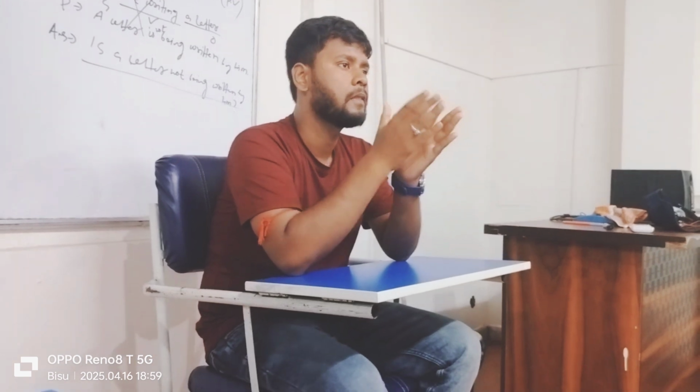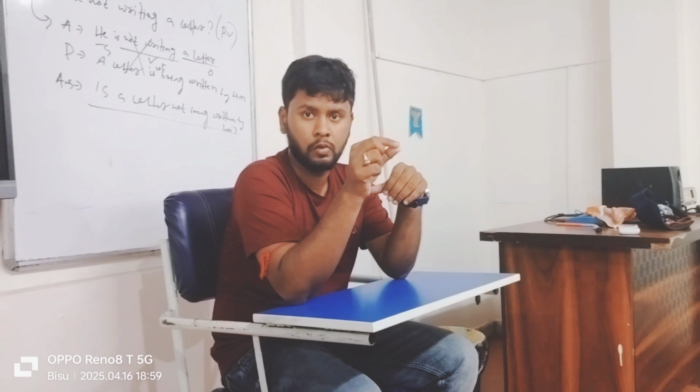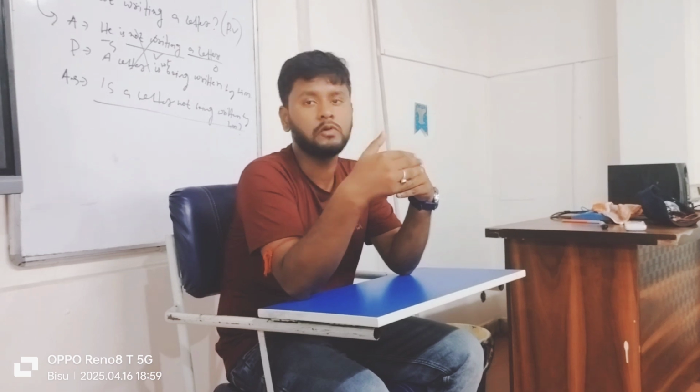Now come to object. If you don't get the object, you can't change from active to passive. You can get the object by asking the main verb by what or whom. For example, I have given you a chocolate. Now given is the main verb. I am asking, I have given what? A chocolate. Whom? You. So you here is an object, a chocolate is also an object. So object is of two types, direct object and indirect object. You can get the direct object by asking what, and the indirect object by asking whom.